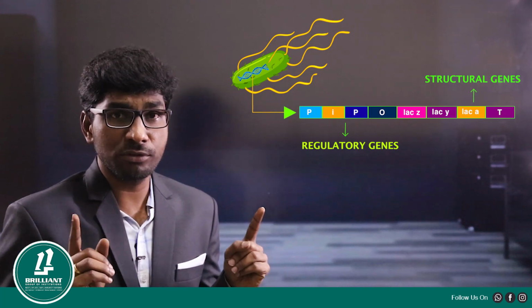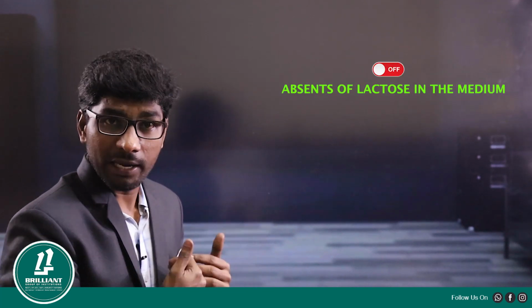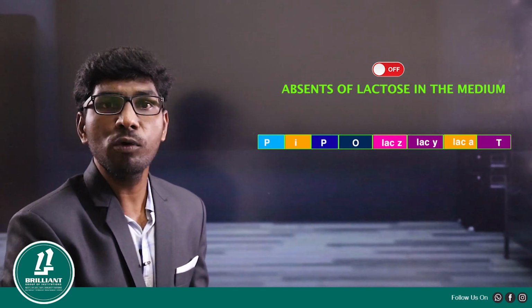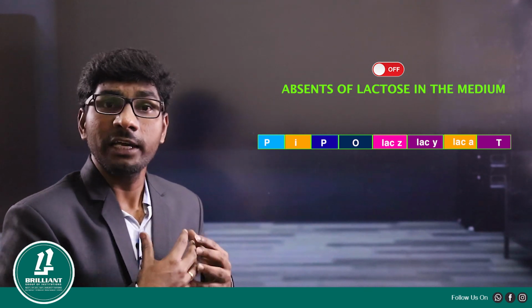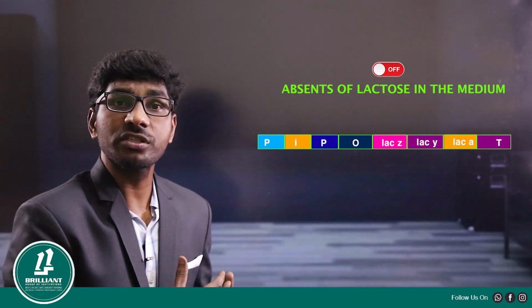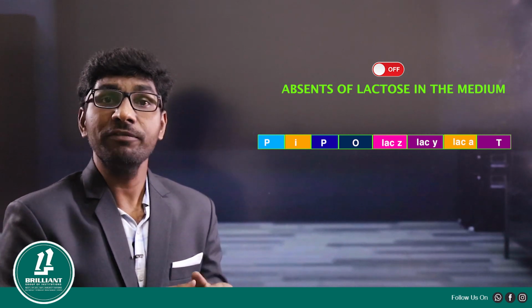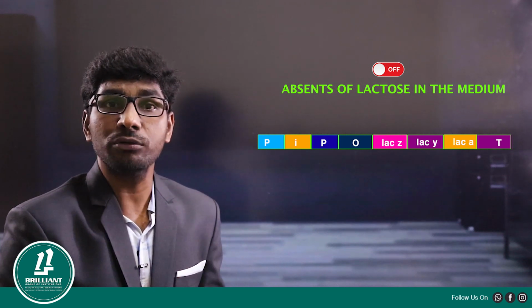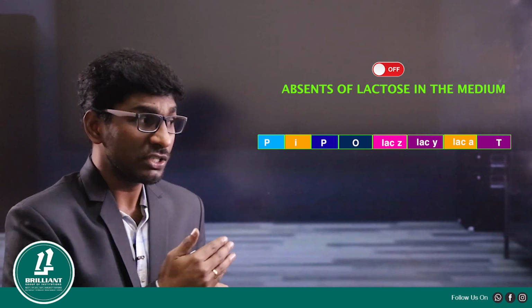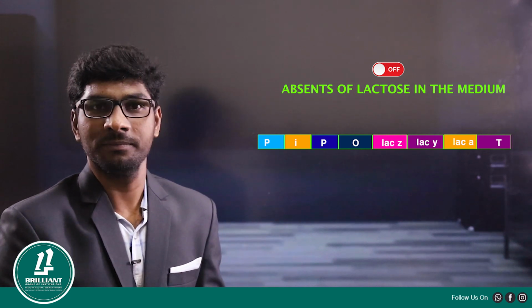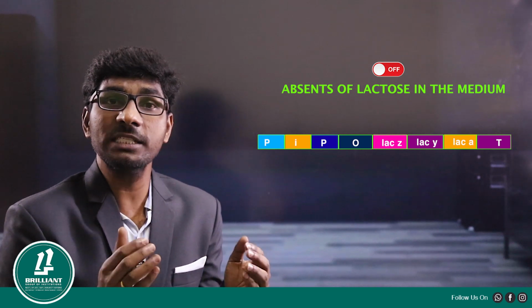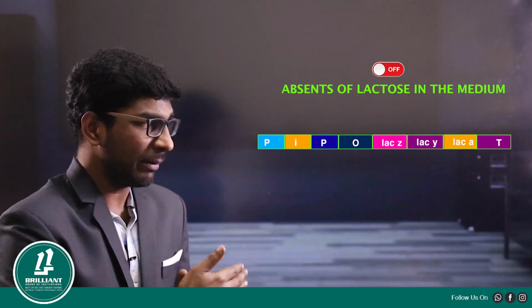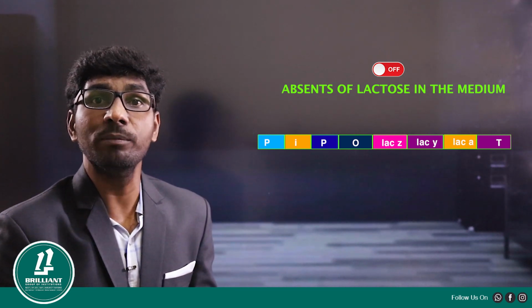And everyone keep in your mind, students, the lac operon in Escherichia coli bacteria, 90% of the time it will be in the form of an off mode. Because Escherichia coli bacteria always try to absorb the glucose. If glucose is not available in a medium, when a large amount of lactose is available, that time structural genes will be on. When abundant glucose is present in a medium, when there is no lactose available, in that time all the structural genes will become off mode.